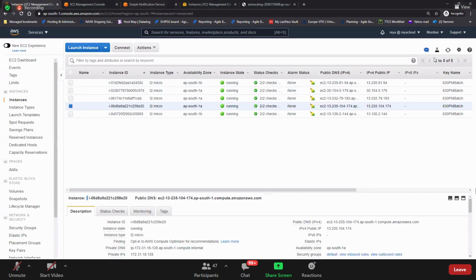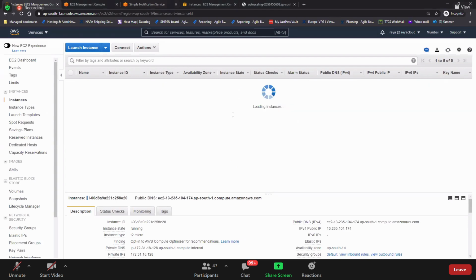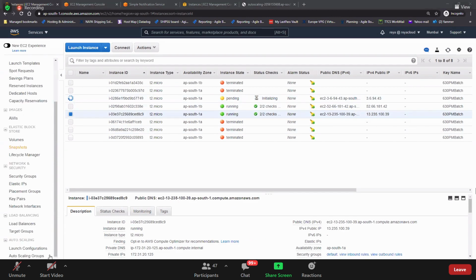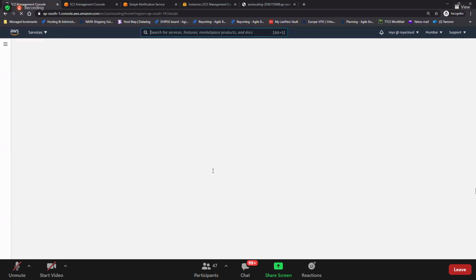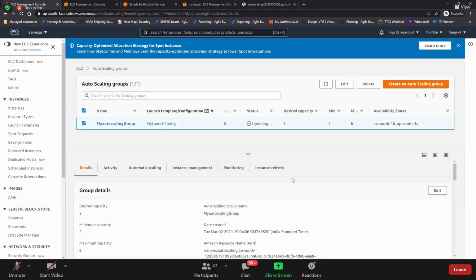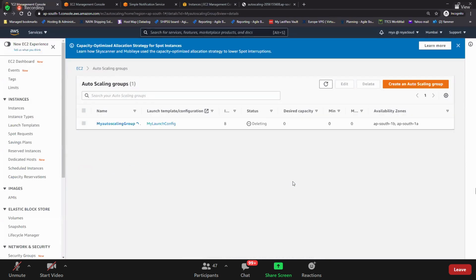Nice. So, see guys, do you see that so fast? EC2 instance getting launched. So guys, if you want to delete this now, don't terminate the EC2 instance. First, you need to delete the auto scaling group. Once you delete the auto scaling group, then only will all the EC2 instances get deleted automatically. Don't terminate the EC2 instances. If you terminate the EC2 instance, it will come up again like that.